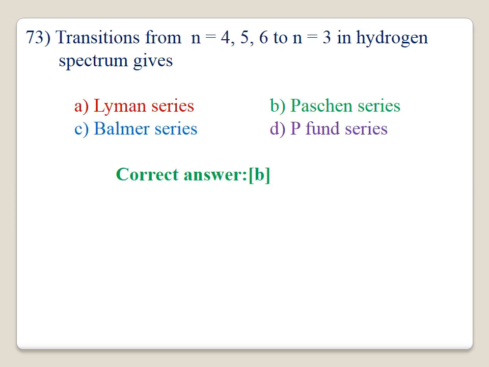73. The transition from n equal to 4, 5, 6 to n equal to 3 in the hydrogen spectrum gives, C, Balmer series. Correct answer is C.